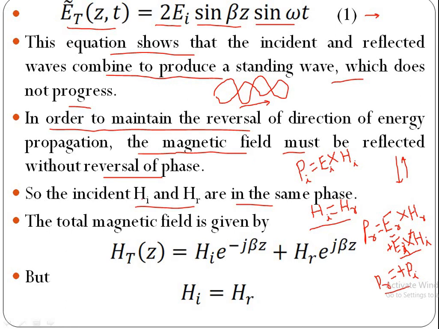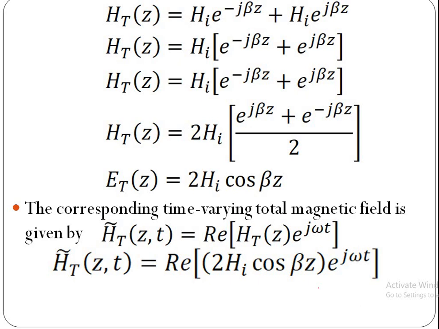So, the total magnetic field HT of Z is equal to HI into e power minus j beta Z plus HR into e power j beta Z. Now substitute HI is equal to HR in this equation. Then HT of Z is equal to HI into e power minus j beta Z plus HI into e power j beta Z. Take HI common.